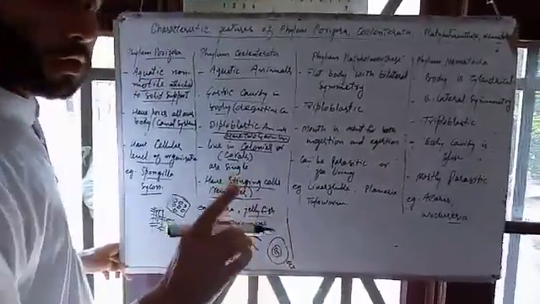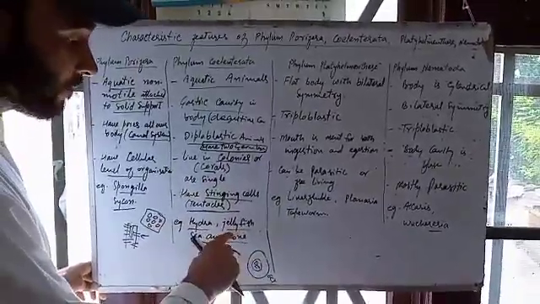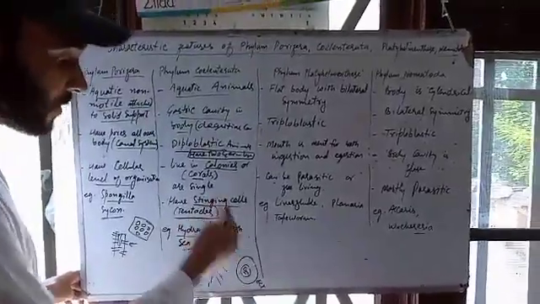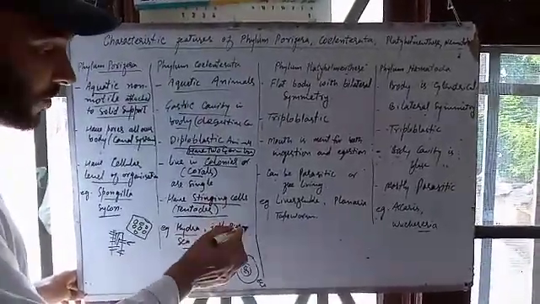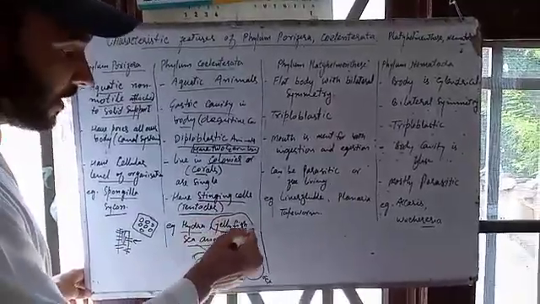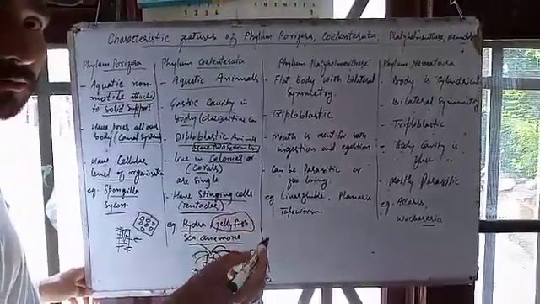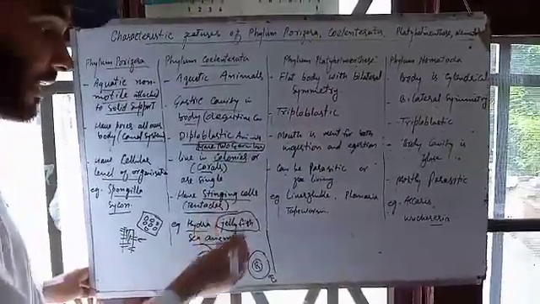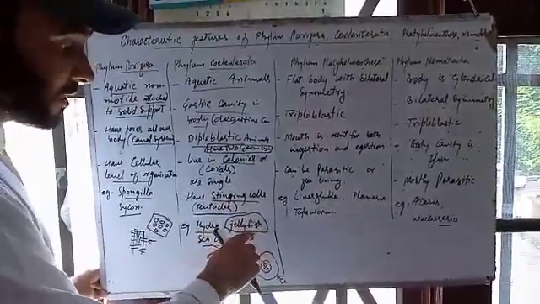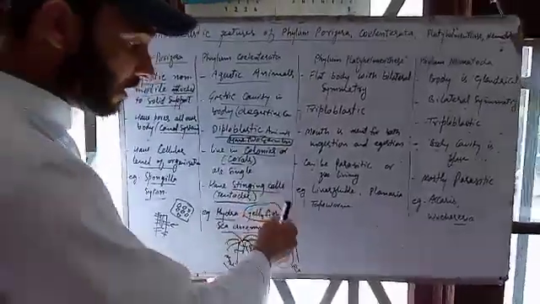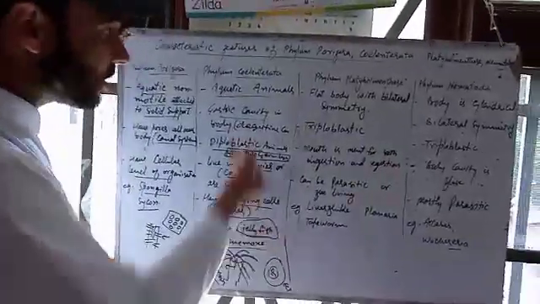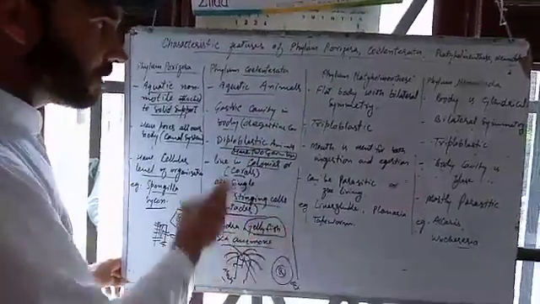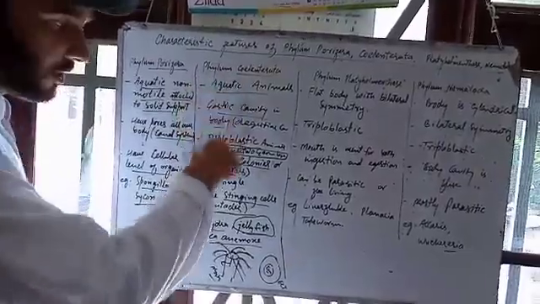Sometimes the question is asked: in which phylum does jellyfish occur? The name fish misleads some students into thinking it occurs among fish. No, jellyfish is the name of an animal which occurs in phylum Coelenterata, having these characteristics.